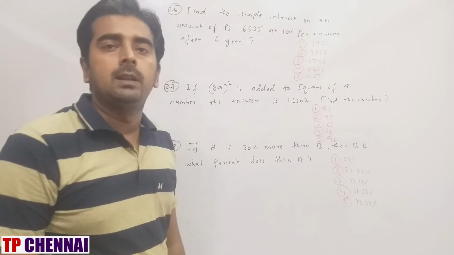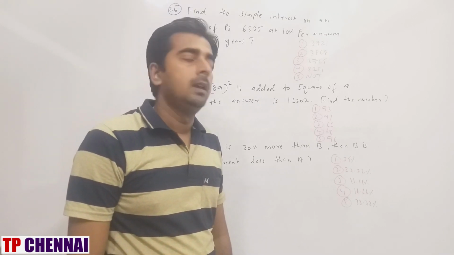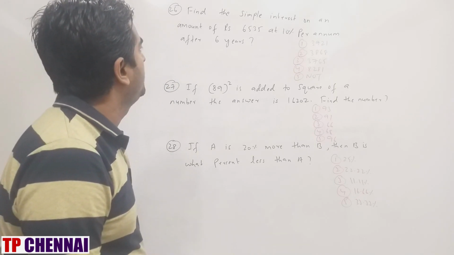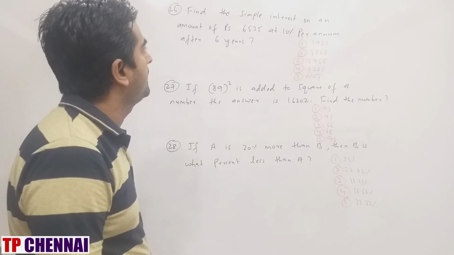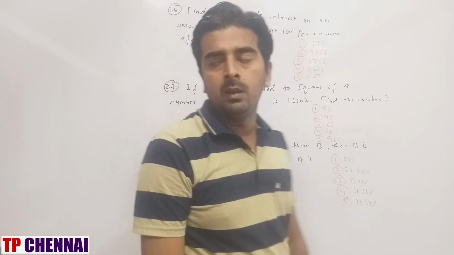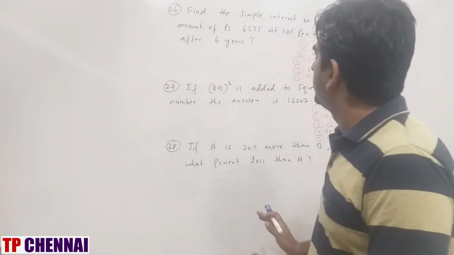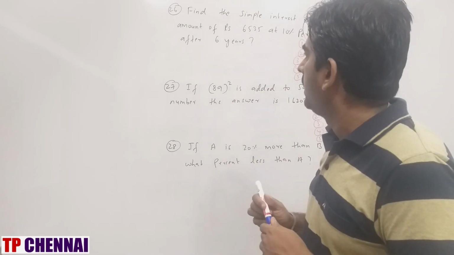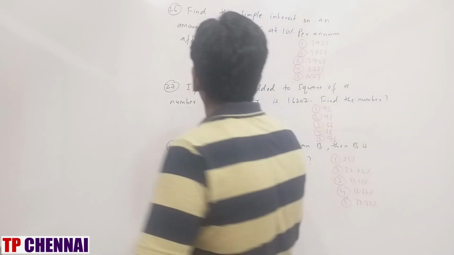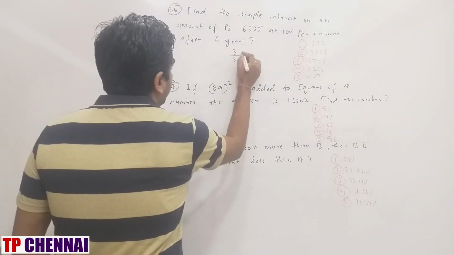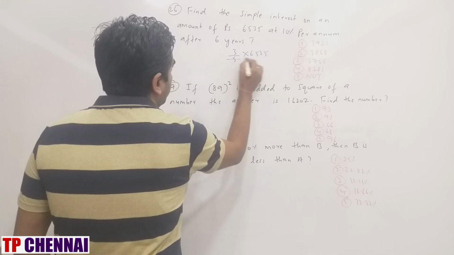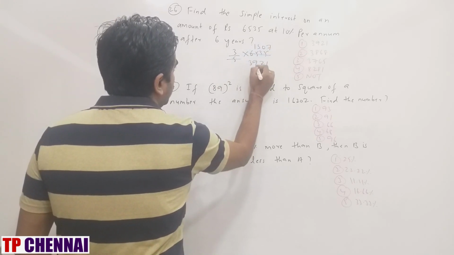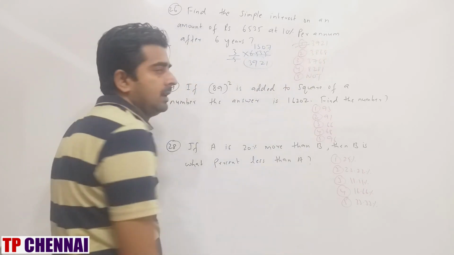So I hope you're clear with that set of DI which we have seen. Now we will start with arithmetic. So first one, find the simple interest on an amount of rupees 6,535 at 10% per annum after 6 years. Per year is 10%, 6 years is 60%. So 60% of principal, which is 6535. What is the 60% fraction value? 3 by 5. So 3 by 5 into 6535. 5 13s are, 5 7s are. So this is 21, this is 39. 3921 is my answer, which is first option.